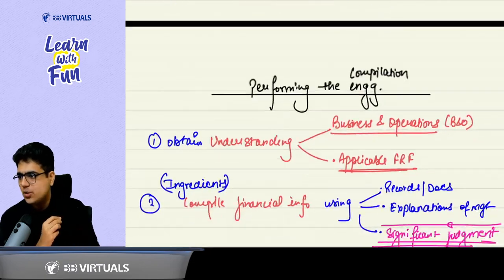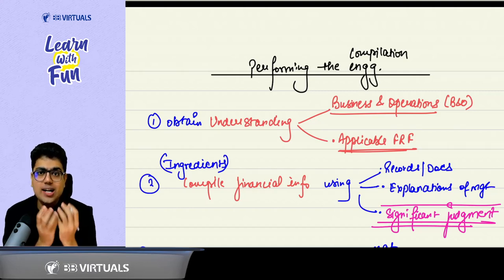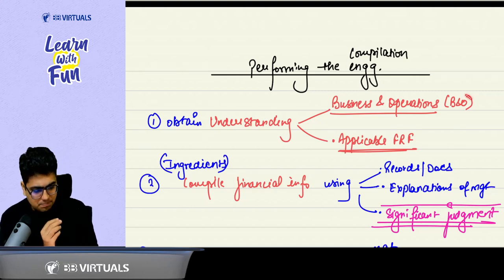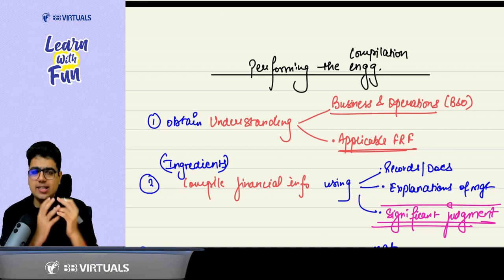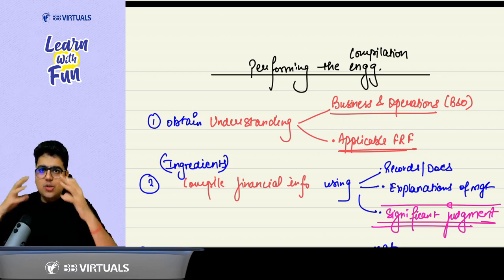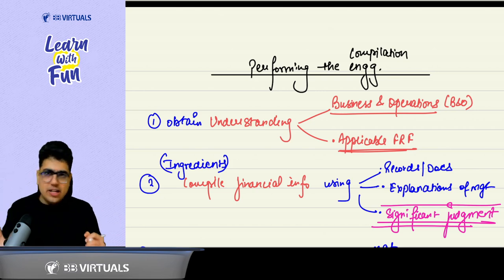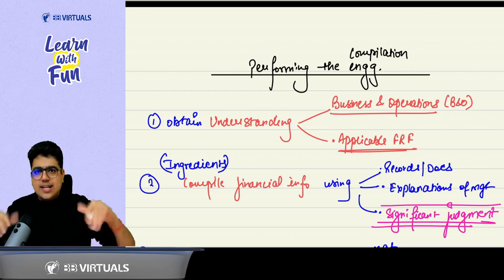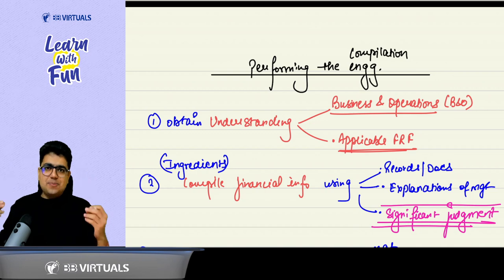Again, here you just need to go with the flow. Before you start compiling the information, you need to understand what BO and FRF. What is BO? Business and operations of the entity. Like an auditor, here also as a compiler, you are required to understand the entity and also understand the requirements of the FRF. Once you are done with the understanding, start preparing the dish. For this dish of financial statement, you need some ingredients: accounting information, information and explanations, records and documents.